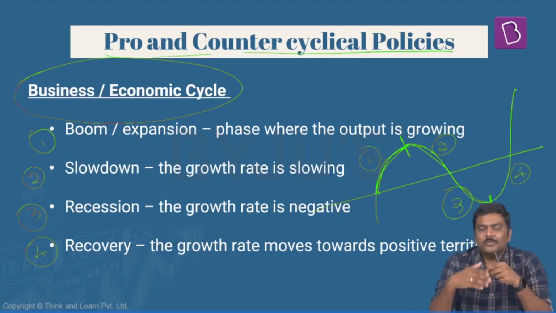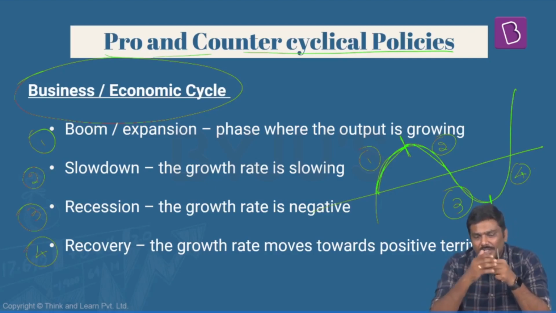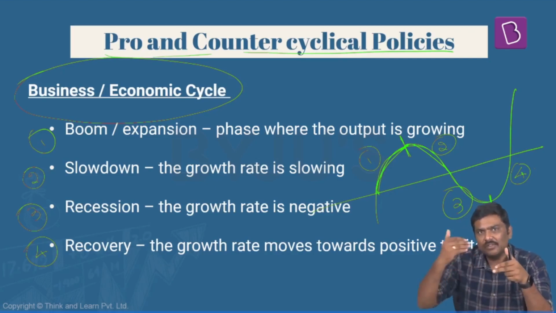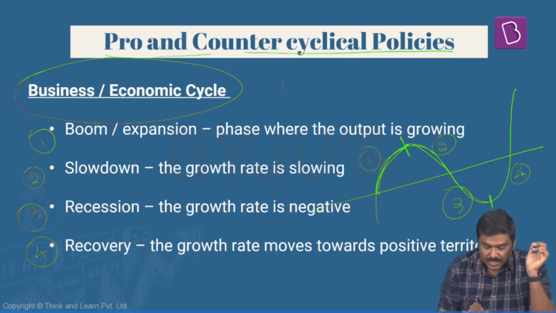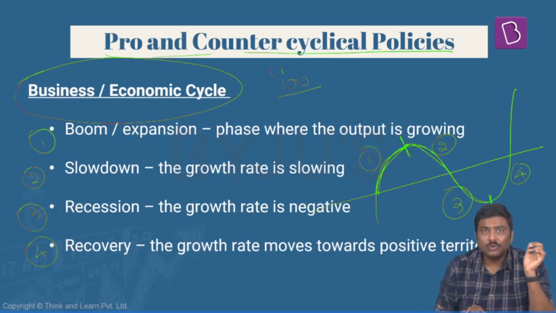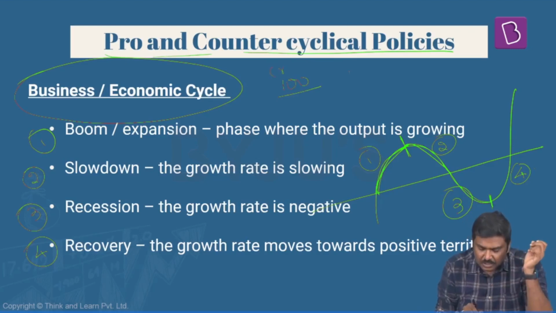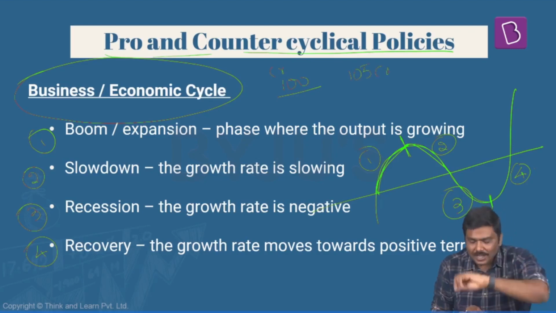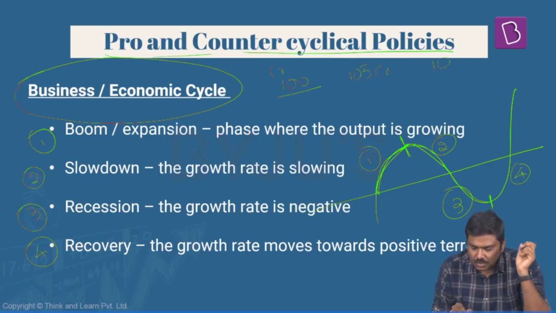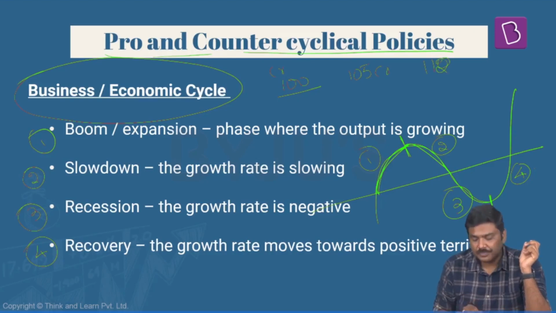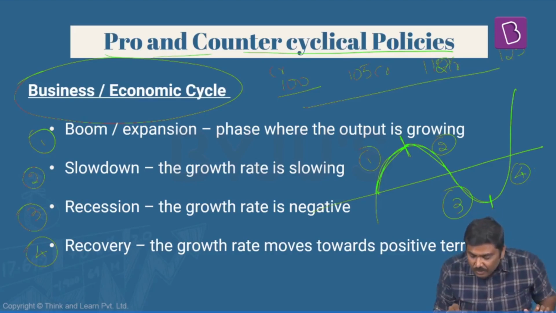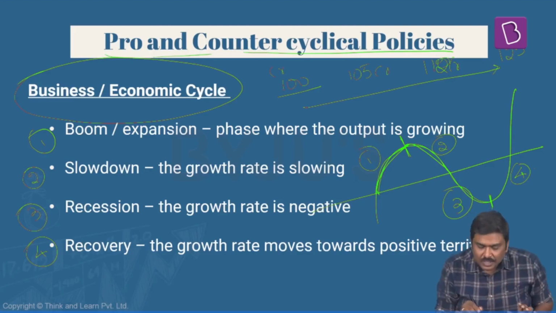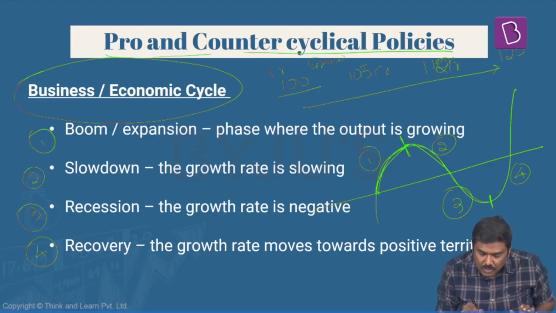Now, generally we say that when the GDP is increasing, the GDP growth rate will also keep on increasing from one year to the next year. For example, let's take a very simple number here. Imagine the GDP of a particular country is 100 crore rupees this year. Next year, this will become 105 crore rupees. A year after this, it will become, let's say, 112 crore rupees. A year after this it will become 125 crore rupees. So have a look at this. The GDP value is increasing, and not just this, the GDP growth rate is also increasing.